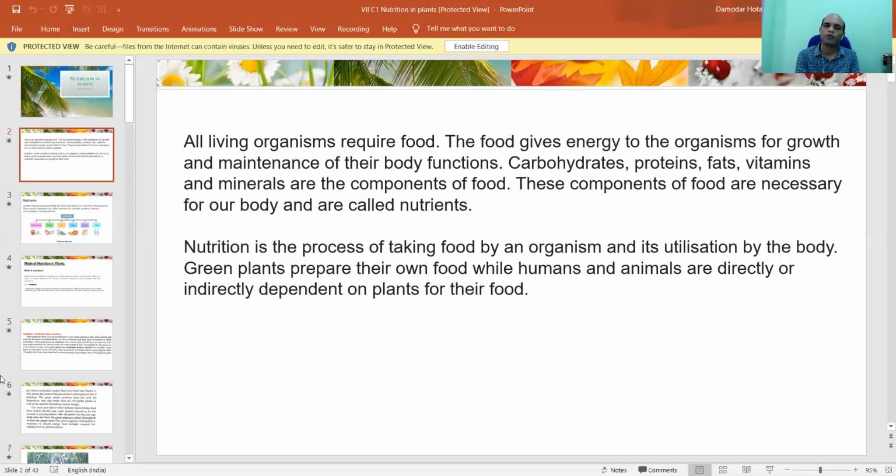Green plants prepare their own food. That's why they're called producers. But we human beings and all other animals, we don't prepare food. We take food indirectly. Okay. So we directly depend on green plants for our food.